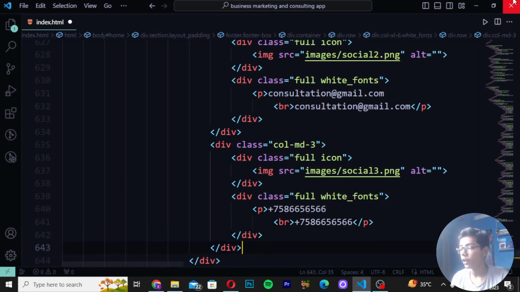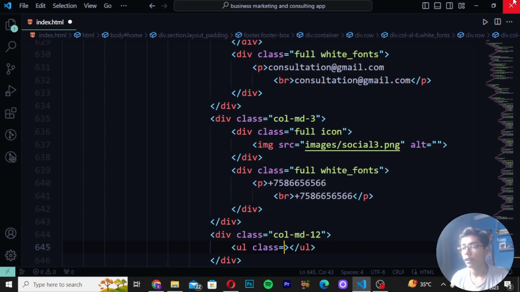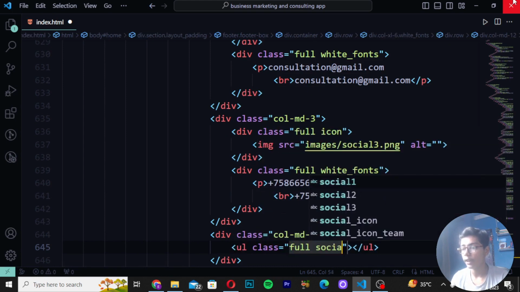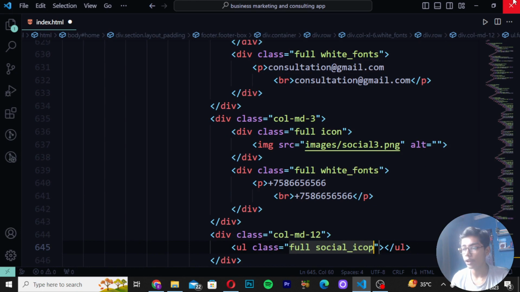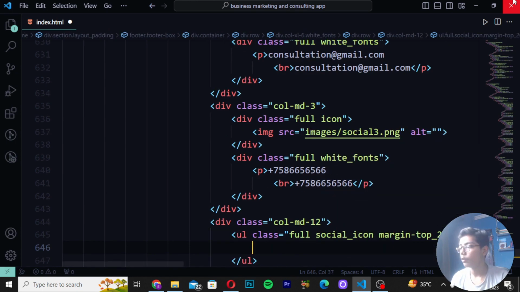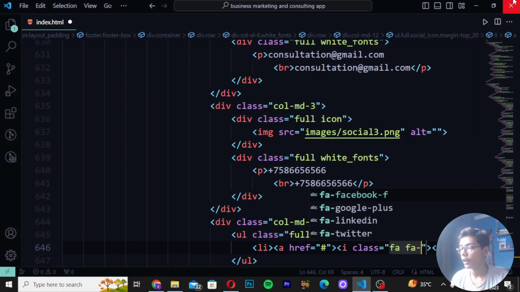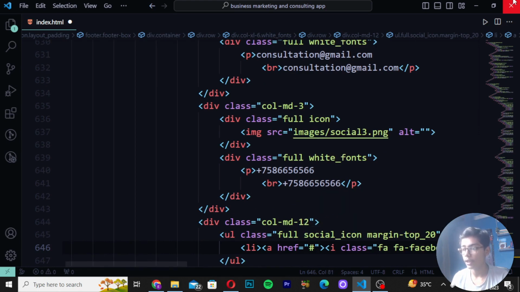And then when you just written this, you have to create div class, and I will be writing it as call md12. Then you have to write here ul tag, write class as full social icon. Then here I will be now writing margin top. Then here I will be writing 20. Then you have to now just write here lia tag, and then you have to now just write like this, I tag class fa, and I will be writing here Facebook dash f.